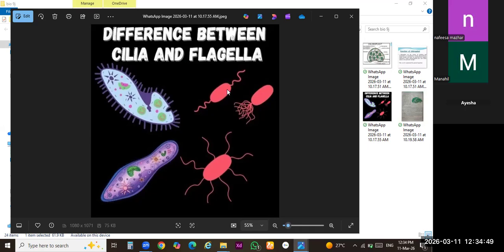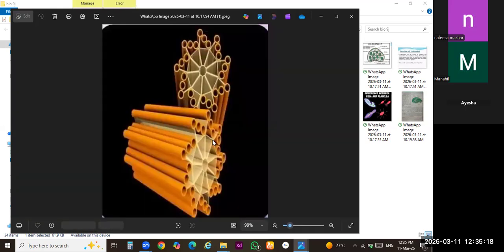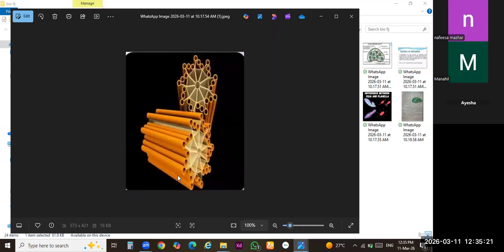But in the case of bacteria, they can jump, they can freely move, they can spread because a tuft of flagella is present on both poles, present on all sides of the basal body of the unicellular organism, the bacteria. So keep it in your mind, when we see the cross section of this flagella and the cross section of this cilia, you can easily understand the function of centrioles. Basically, this one is the structure of flagella and cilia.